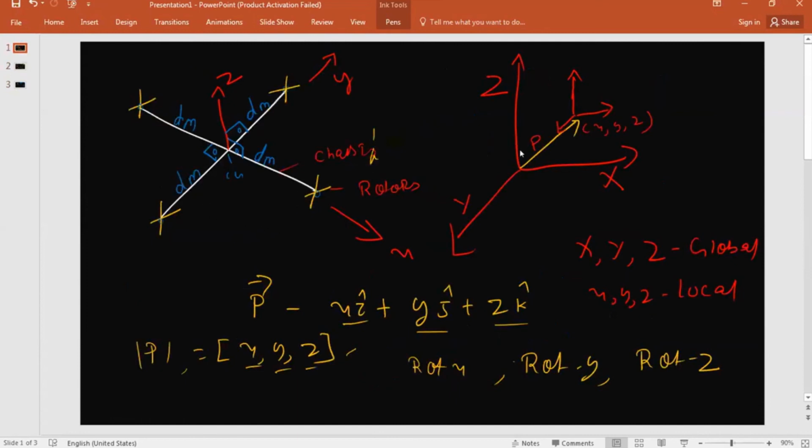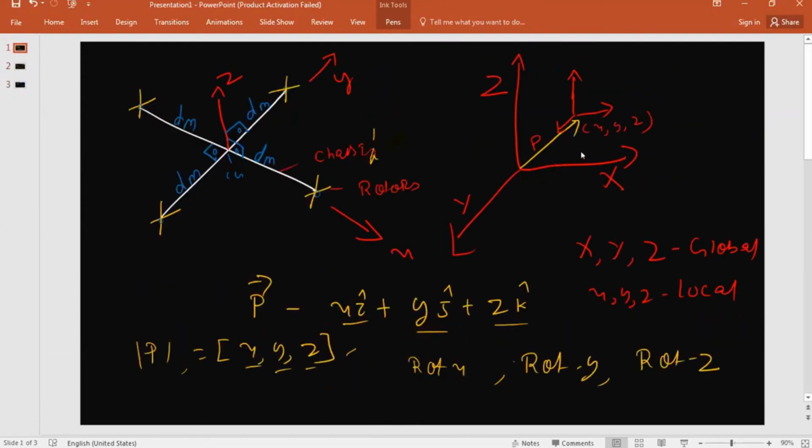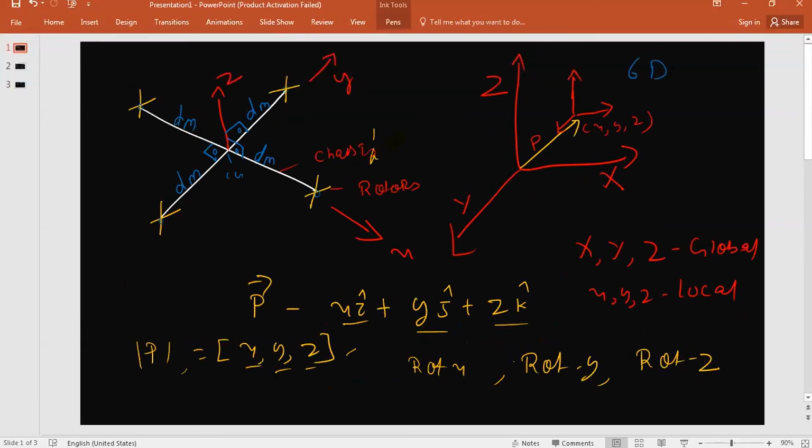Then after, we'll be discussing how to do the propeller designs. First we'll be discussing how to do the axis transformations, because in modeling any kind of 6 degree of freedom system, remember, your drone is a 6 degree of freedom system.